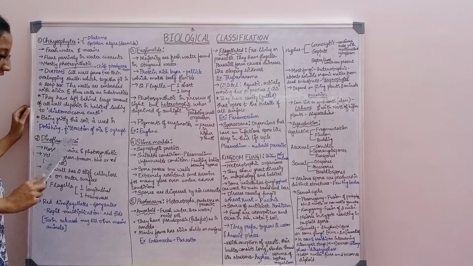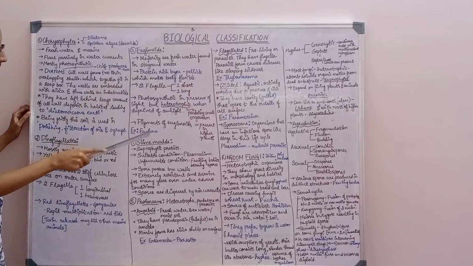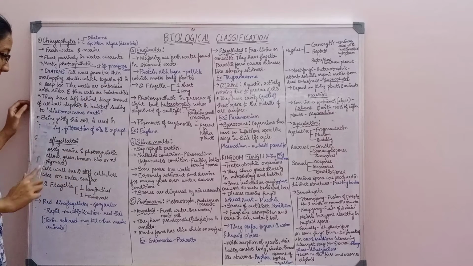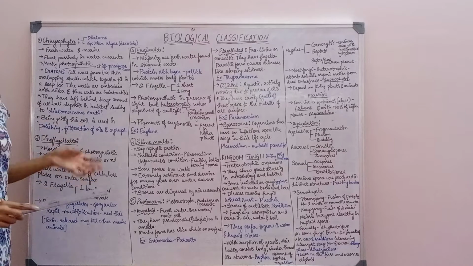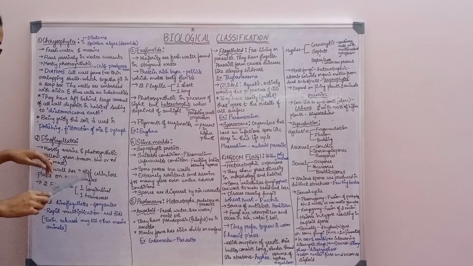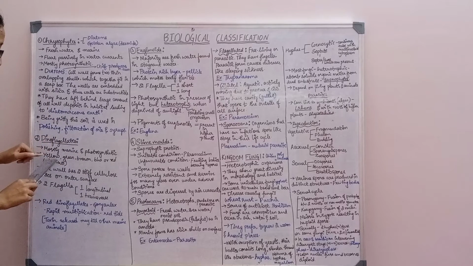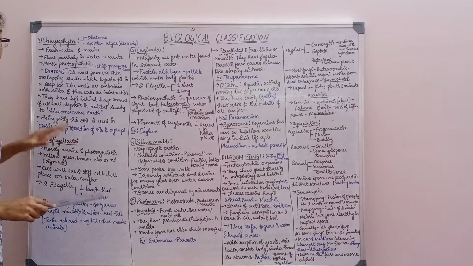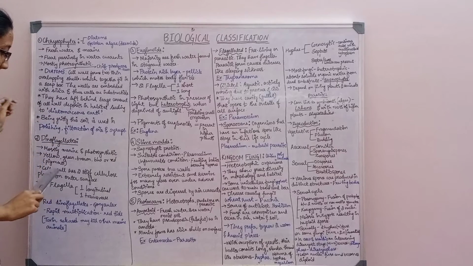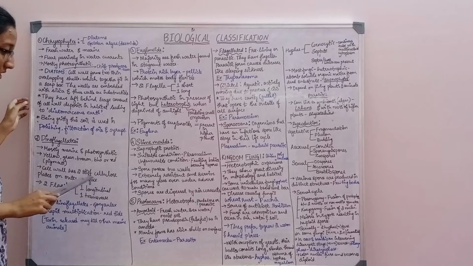Next, moving to the dinoflagellates. As we know the order, C, D, E, slime molds and protozoans, the same way I am taking you through. Dinoflagellates are also mostly marine and photosynthetic. On the basis of the pigments present, the color can vary from yellow, green, brown, blue or red. The cell wall has two stiff cellulose plates on the outer surface.